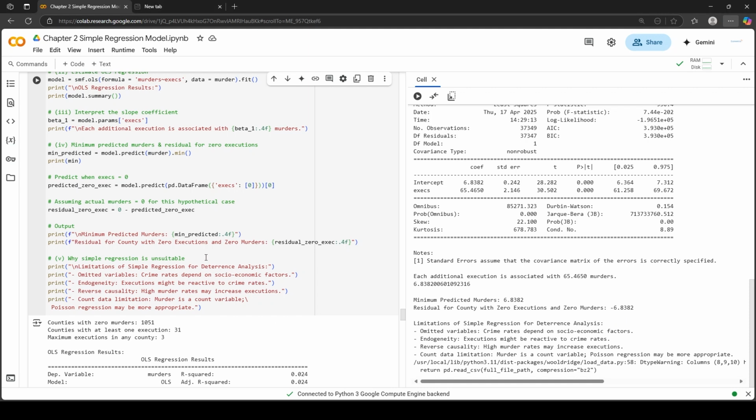In the last part, the question asks why simple regression is unsuitable. Simple regression in this question might be unsuitable due to many other factors, such as omitted variables. We may have left out many socioeconomic factors which might affect murders. Similarly, there can be other causes as well, such as endogeneity, reverse causality, count data limitation, etc.